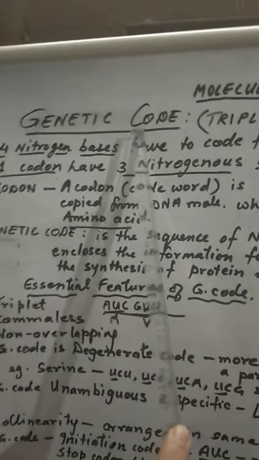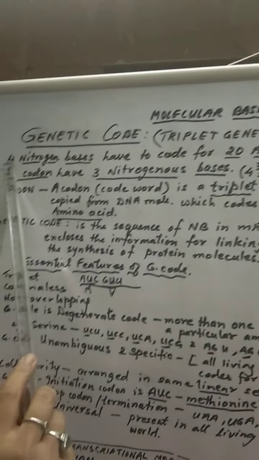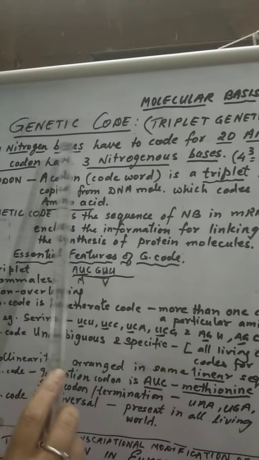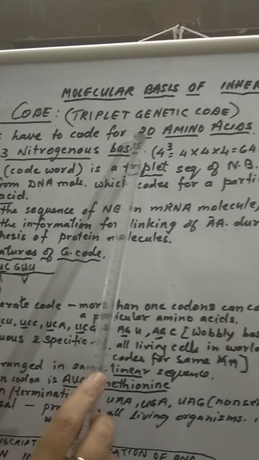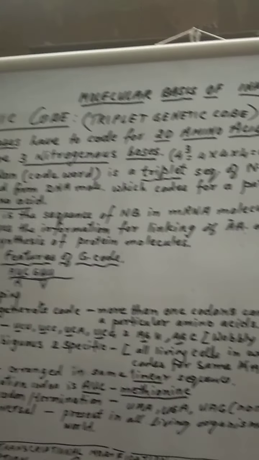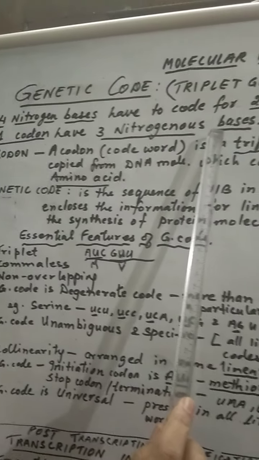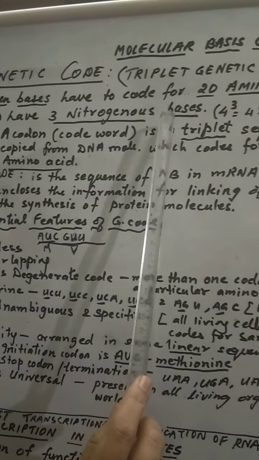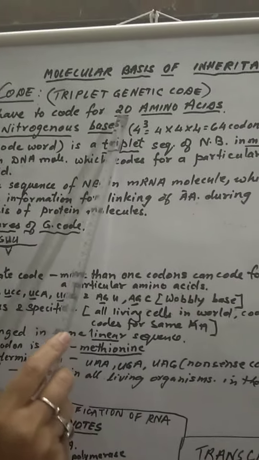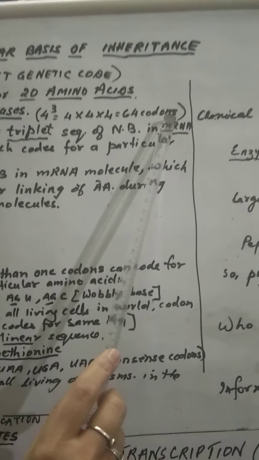Genetic codes are generally triplet. If you remember, we are having 4 nitrogen bases and they are going to code for 20 amino acids which are present in a cell. So one codon always has 3 nitrogenous bases, remember. So if we calculate the 4 nitrogenous bases in triplet, we will get 64 codons present universally.